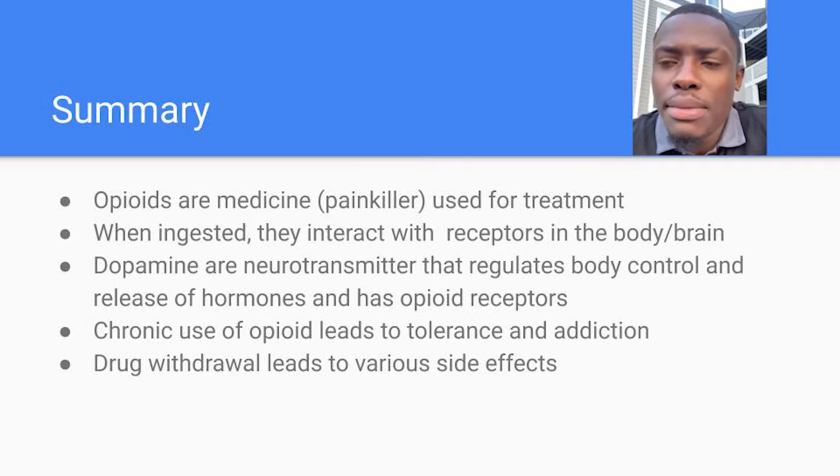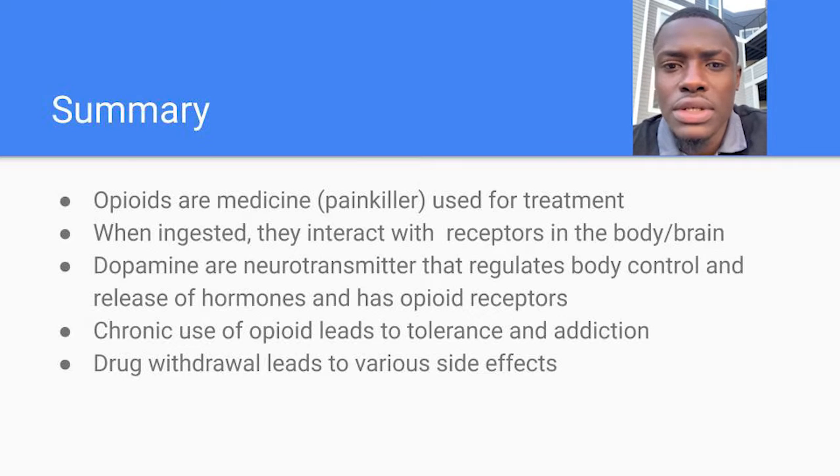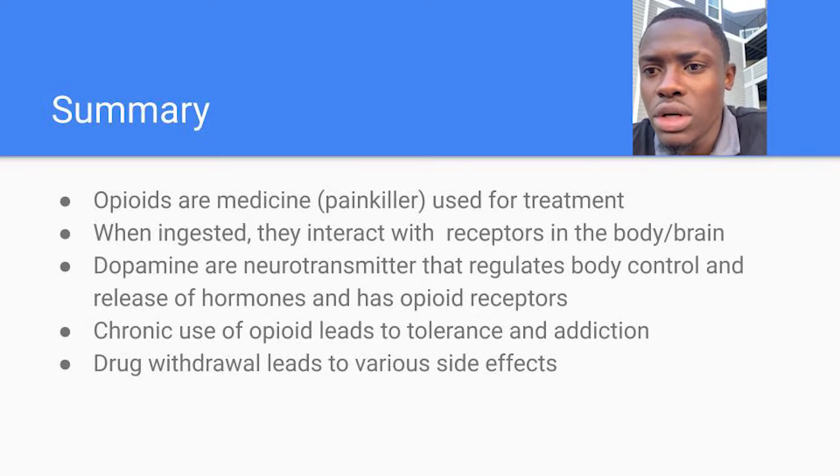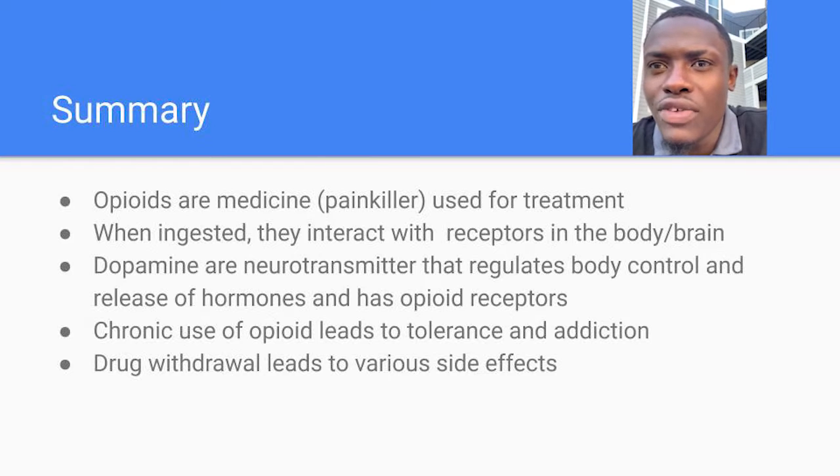So in summary, opioids are medicines used in the treatment of patients with acute pain. When ingested, they can interact with the receptors in the body and brain to trigger the way the brain responds to pain. Neurotransmitters such as dopamine regulate body control and the release of hormones, and they have opioid receptors. So when dopamine is affected by opioids, there's an increased activity in the release of hormones such as happiness. The chronic use of opioids can lead to tolerance and also addiction. And drug withdrawal from this drug can lead to various side effects such as dizziness, headache, etc.